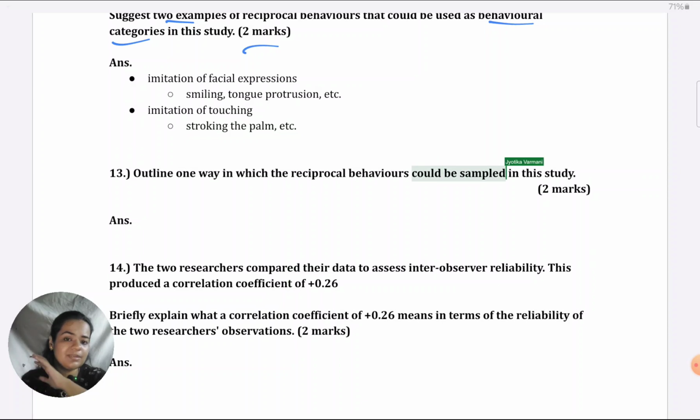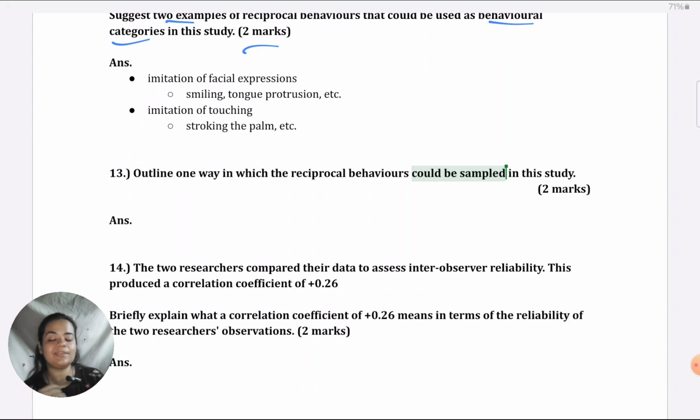Now, this is also like research methods, like I told you, once you've done it, you've seen it all. So this sampling question also comes very frequently. Here the most common mistake is because students are underprepared. Sampling, they still make a major goof up of assuming it is the sampling from the population. Here they're asking you about observation and they're asking you how a behavior could be sampled. They're not asking you how participants could be selected for the study.